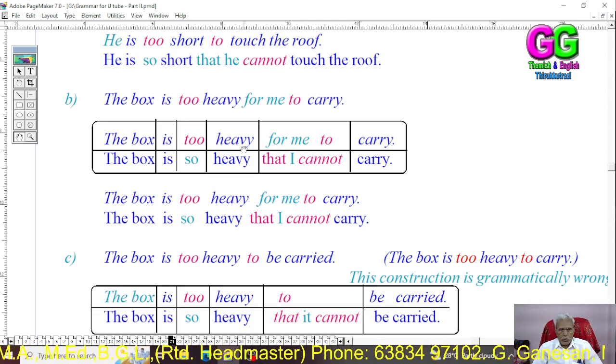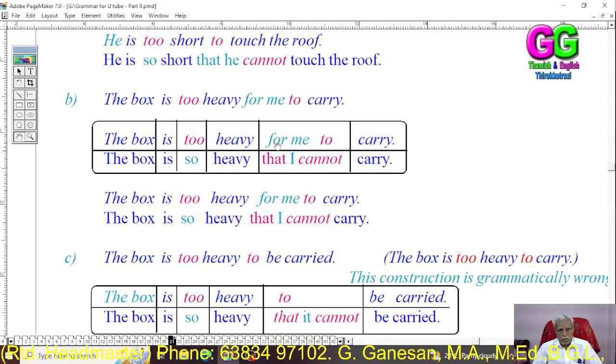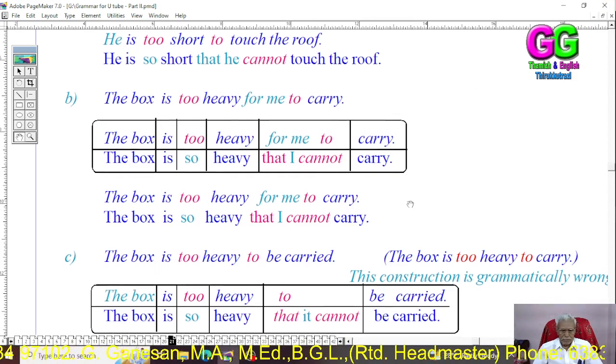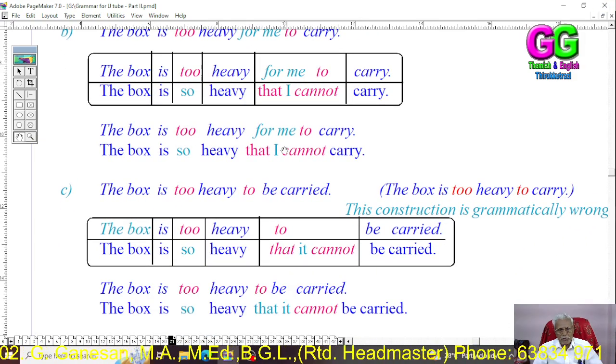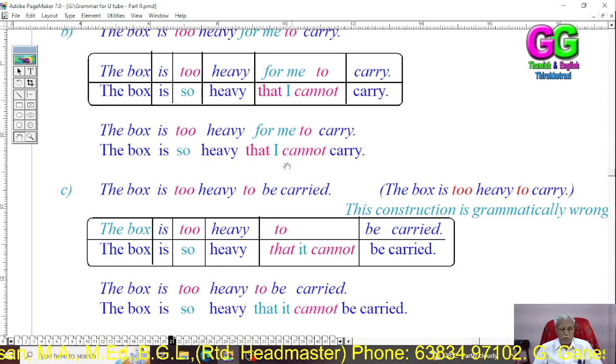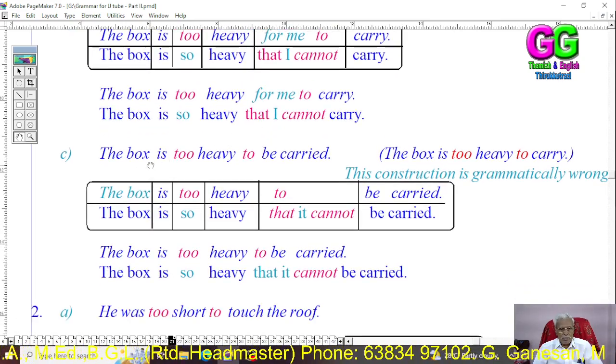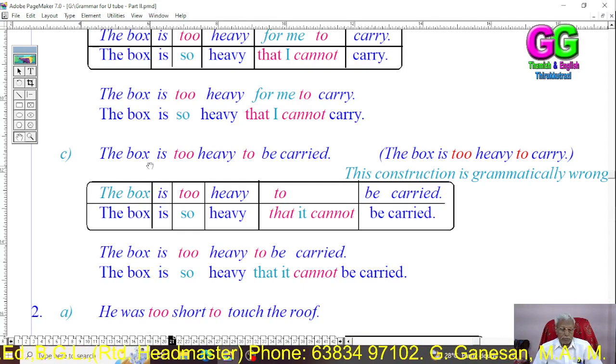the box is too heavy for me to carry. The box is so heavy that I cannot carry. The box is too heavy for me to carry. The box is so heavy that I cannot carry. You see? Sentence third time.